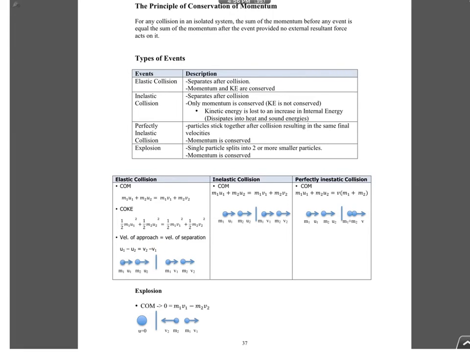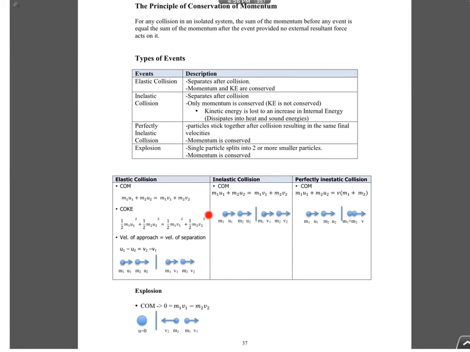Similarly, v2 minus v1 also implies both moving to the right. If v2 is 3 to the right and v1 is 1 to the right, then it is 3 minus 1. But if v2 is 3 to the right but v1 is 1 to the left, then it must be 3 minus negative 1. That's how you must use the formula. Understand? And the formula is u1 minus u2 equals v2 minus v1. There's no mistake. Some people ask me, shouldn't it be 1 minus 2 equals 1 minus 2? No. When you derive the equation, you notice the sequence is correct. It's u1 minus u2 equals v2 minus v1. You must remember this sequence. Understand? So that's how you use elastic collision equations.